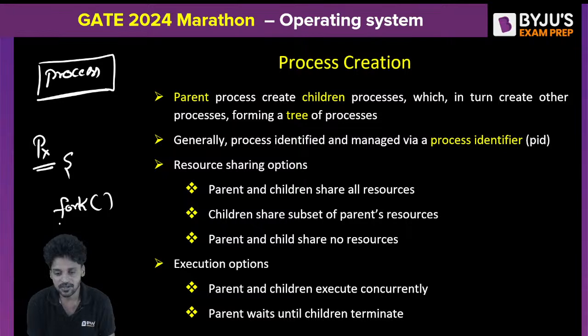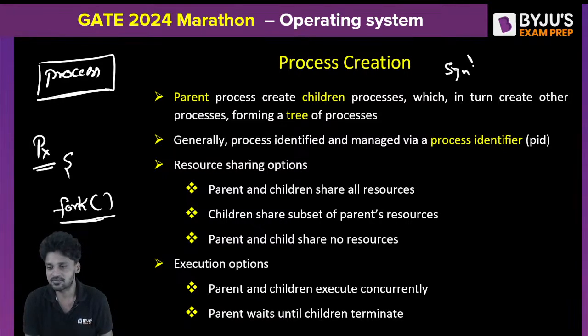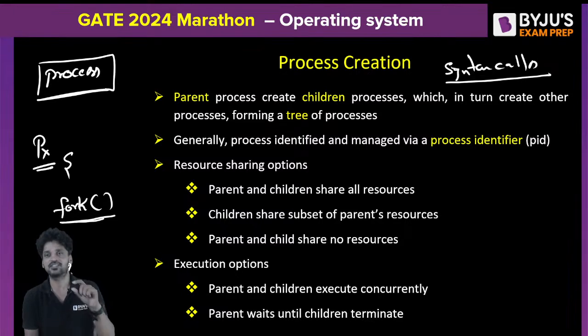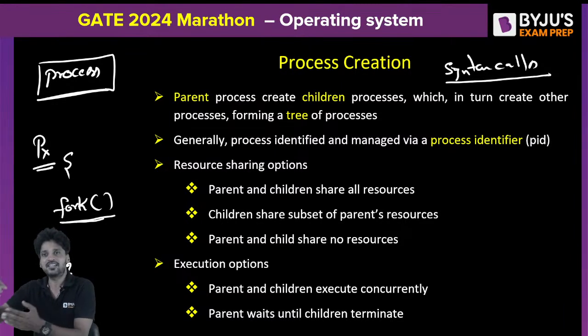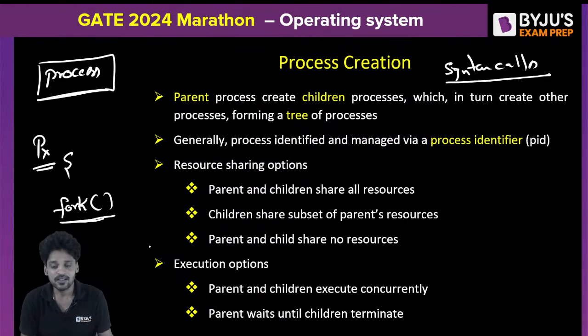I will execute the fork system call. System functions are called system calls. System calls are the smallest functions which are stored in the kernel portion of the main memory. When each function is executed, the desired operation with respect to the function will be carried out. The fork system call's outcome is to create a child process.